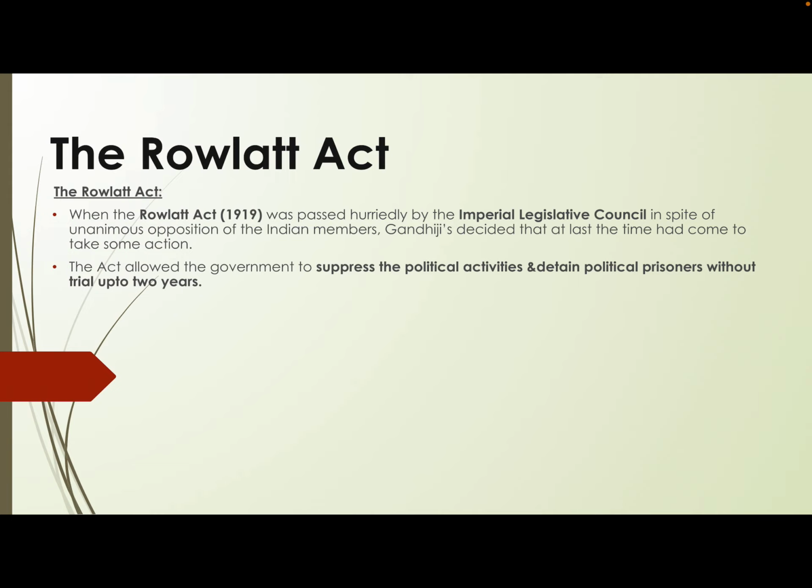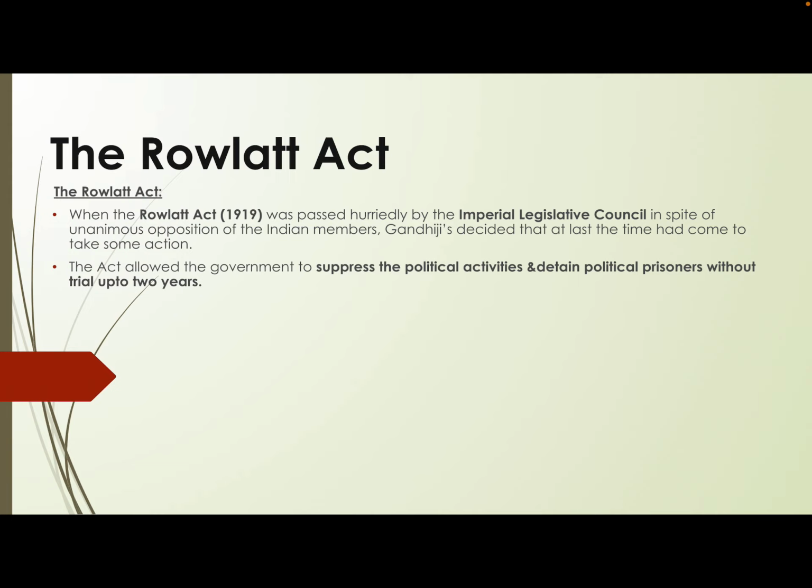So any such opposition had to be suppressed, had to be checked. And those involved in politically criticizing the colonial government were arrested, detained, and imprisoned for 2 years without trial.